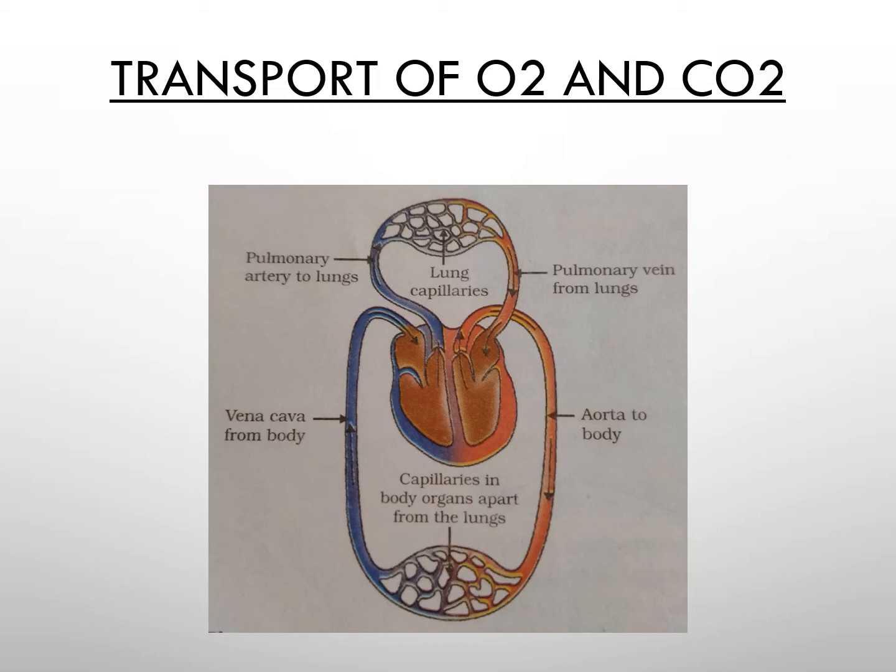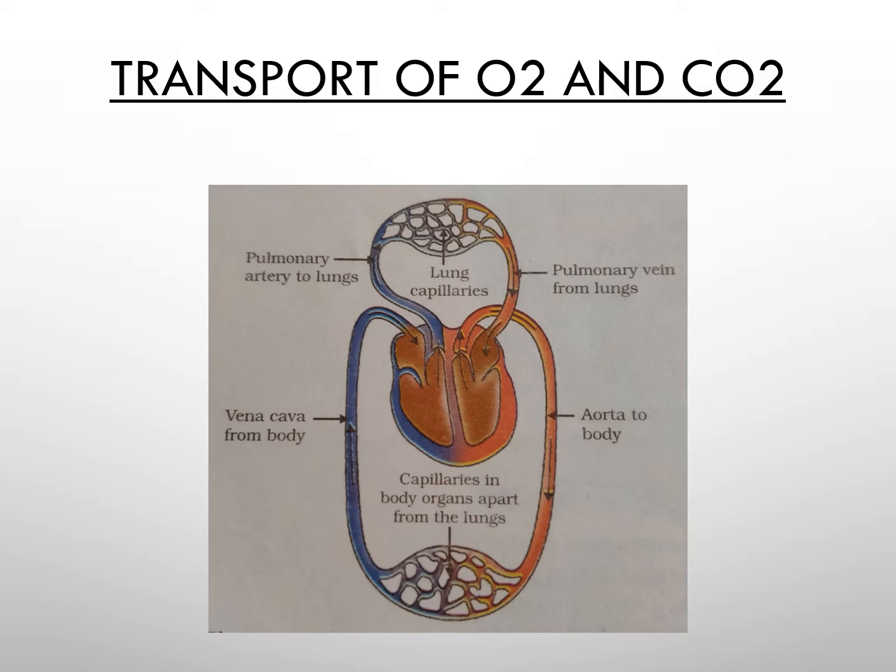Here you can see the two systems of capillaries. One is the lung capillaries at the top, and at the bottom there is a capillary system between the organs and the lungs. In the diagram it is shown that the exchange of gases takes place at two places.